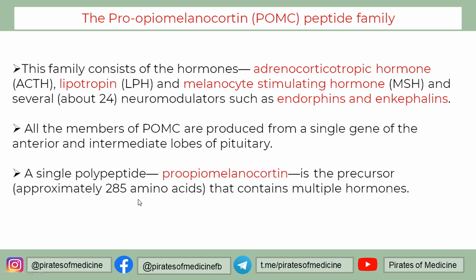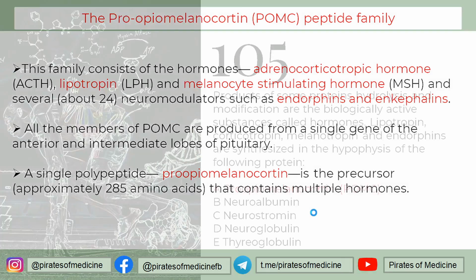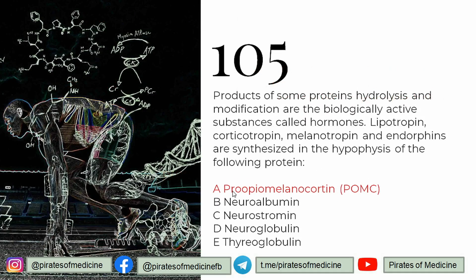All the members of the POMC family are produced from a single gene in the anterior and intermediate lobes of the pituitary, and a single polypeptide is formed from this gene through its transcription and translation. Pro-opiomelanocortin is the precursor of all these hormones. So this is why this is called the pro-opiomelanocortin family, and that is why the answer is POMC, pro-opiomelanocortin.